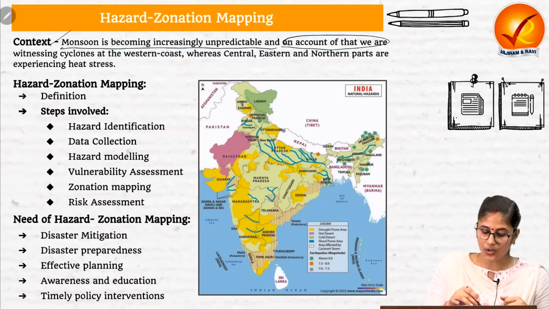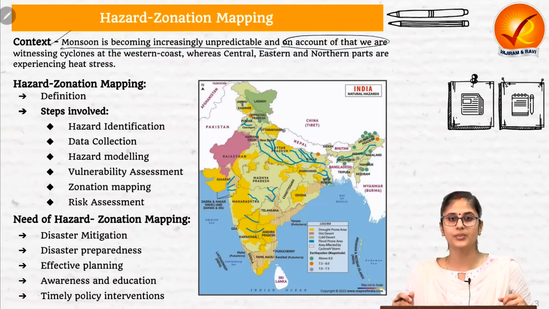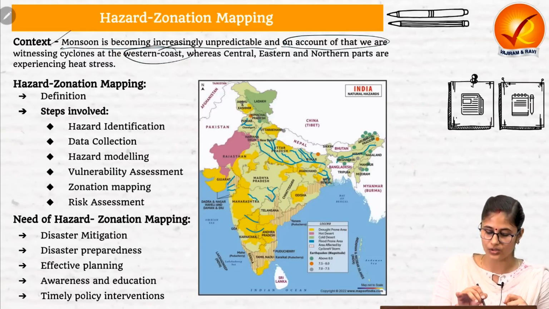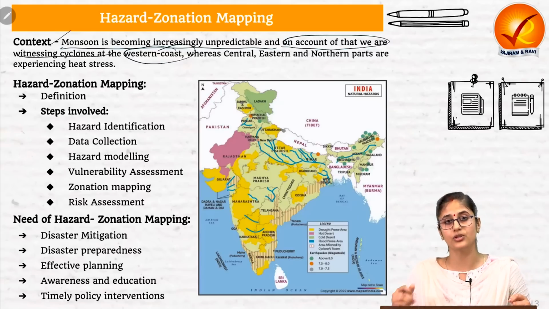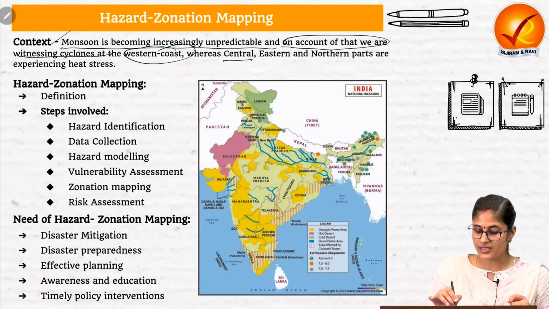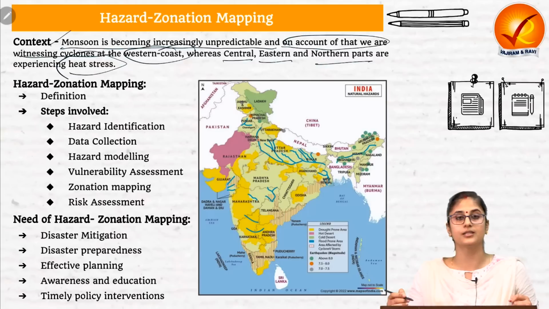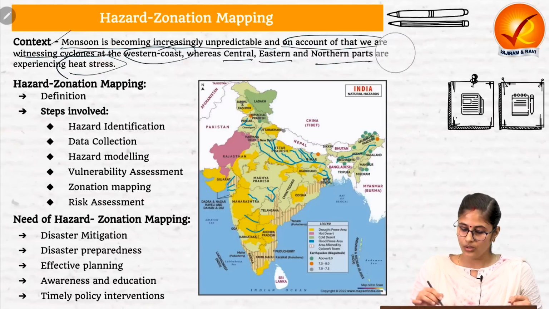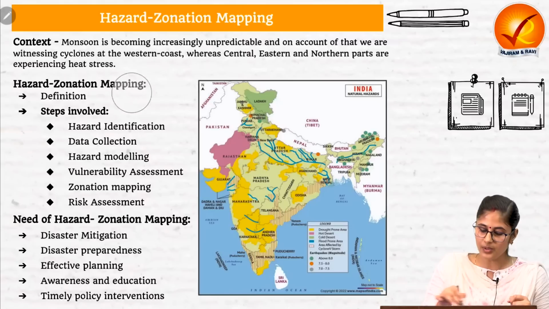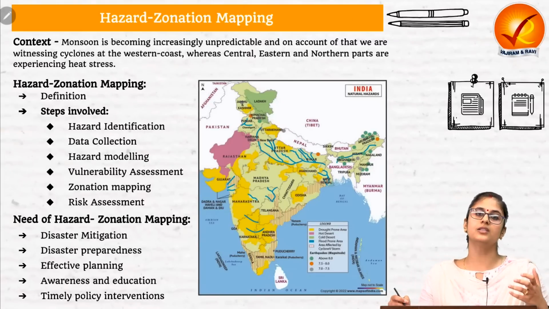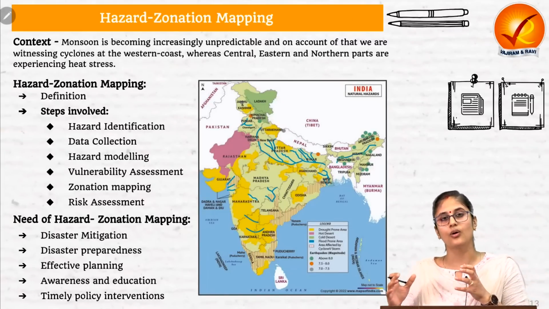And since the monsoon is becoming quite unpredictable, at one end, at the western coast, we are witnessing cyclones like Biparjoy. Then in the central, eastern and northern parts of India, we are witnessing heat stress. So on account of this variability in the monsoon, various regions in India are witnessing a lot of hazards.